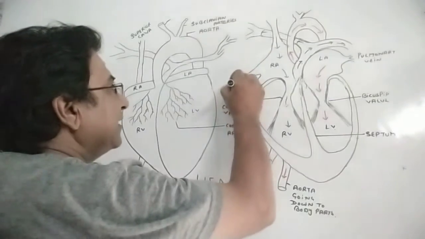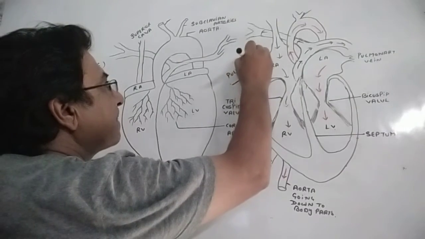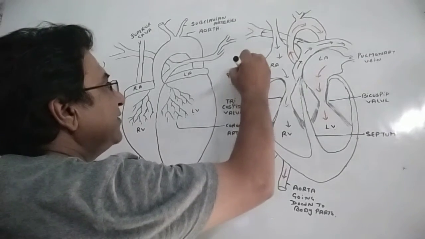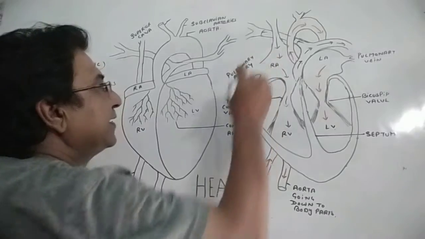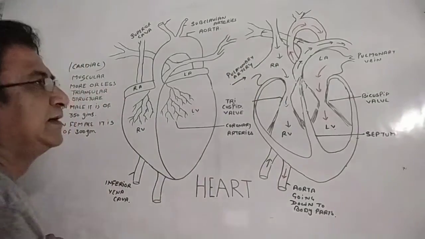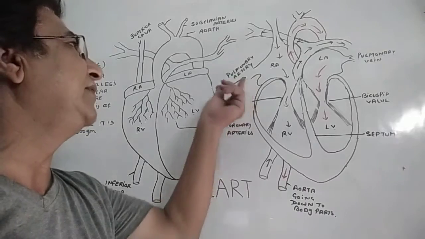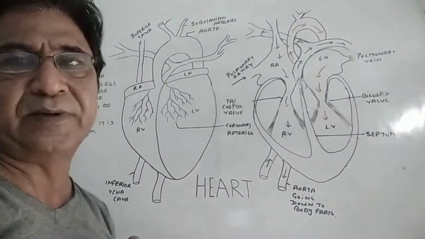Remember that only one artery, that is called the pulmonary artery, takes the deoxygenated blood. The pulmonary vein is the only one vein which takes the oxygenated blood, and the pulmonary artery is the only one artery which takes the deoxygenated blood.